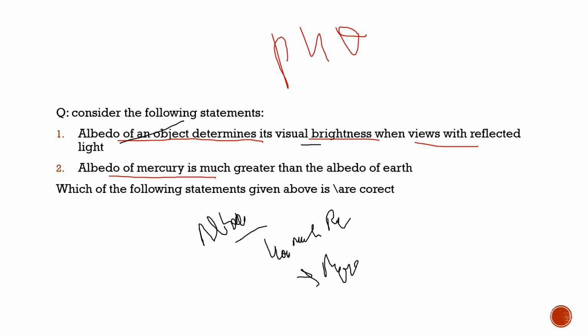The next is albedo of Mercury is much greater than albedo of Earth. This is wrong, because for your information, albedo of Mercury is 0.1 and albedo of Earth is 0.30. So 0.30 is greater than 0.1. The albedo of the Earth is greater than the albedo of Mercury, not vice versa. So the first statement is correct, the second statement is wrong.